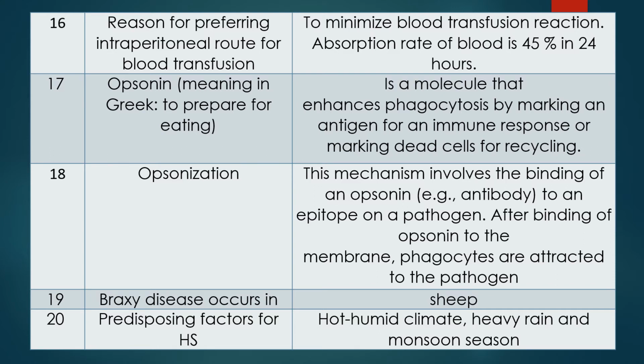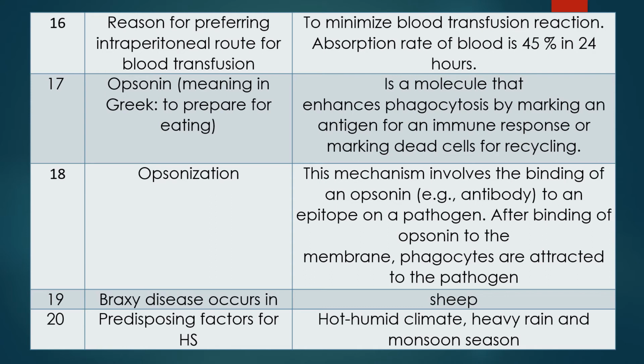Question 16. Reason for preferring intraperitoneal route for blood transfusion. Normally, we perform the blood transfusion intravenously, but in some cases, when the clinician finds that there is something dangerous, he will perform blood transfusion through intraperitoneal route. The reason is to minimize blood transfusion reaction, and the absorption rate of the blood is 45% in 24 hours. Important question.